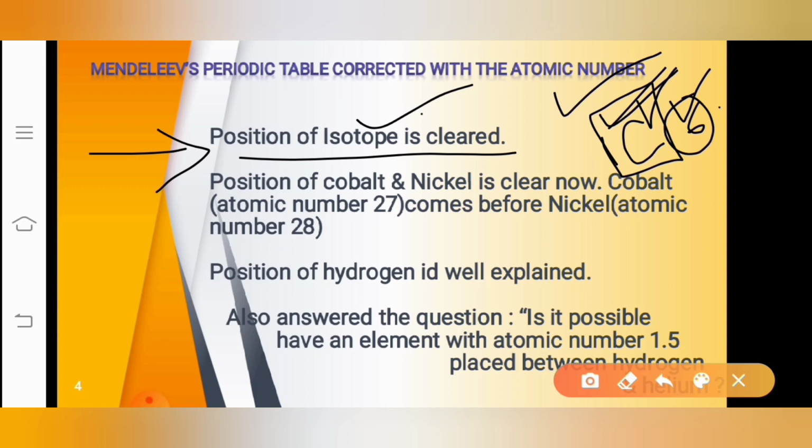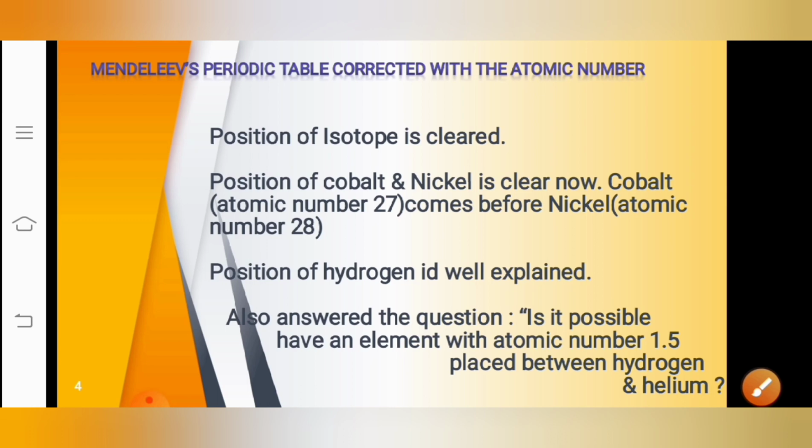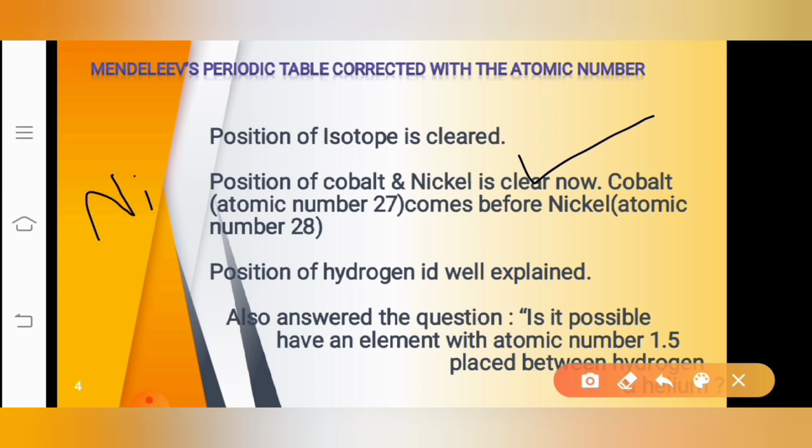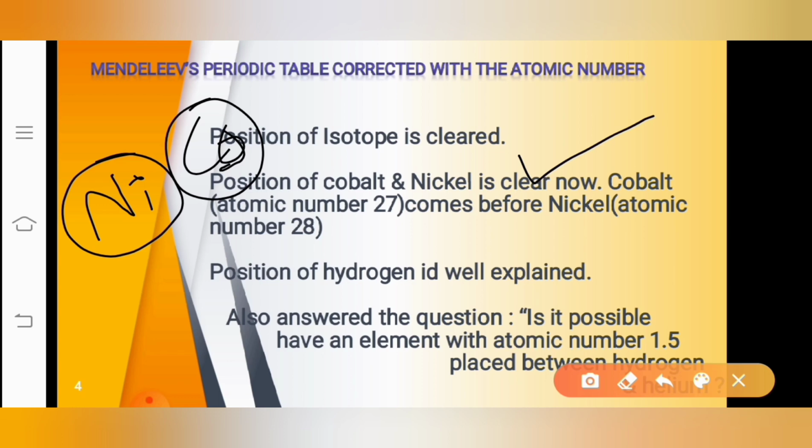Correct? So next, the position of cobalt and nickel is also cleared. We have seen the position of cobalt and nickel in Mendeleev's periodic table. Because cobalt and nickel have different mass numbers, and the mass number of cobalt was higher compared to nickel, which has to be placed first? Nickel has to be placed first. If nickel has the lower mass number than cobalt, then nickel has to be placed first rather than cobalt.